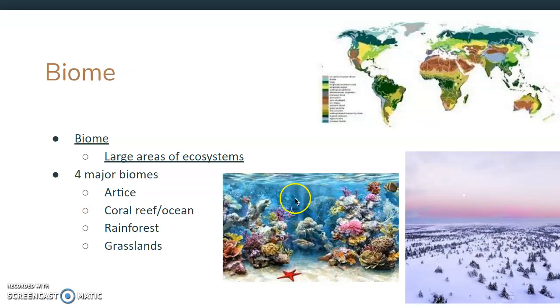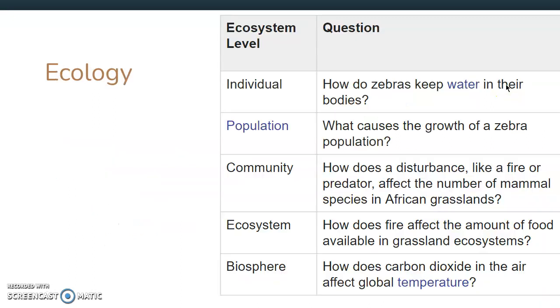Some examples here, we again have our coral reefs. We can see a couple different ecosystems coming together. We have the ocean ecosystem and then maybe our coral reefs, lots of stuff coming together. This is our Arctic, and this is a map of our different biomes across. So this is large areas of our ecosystems.